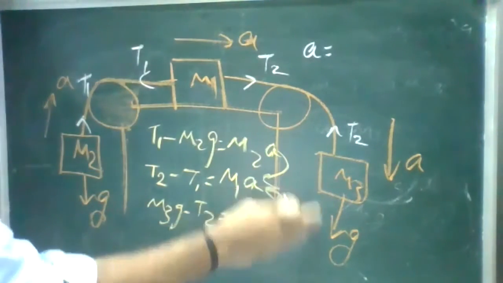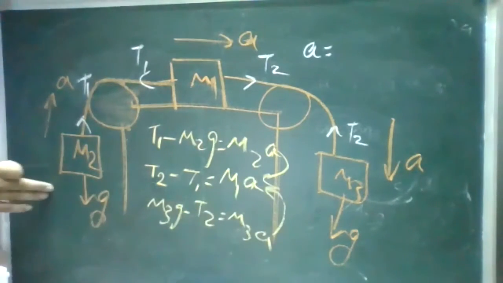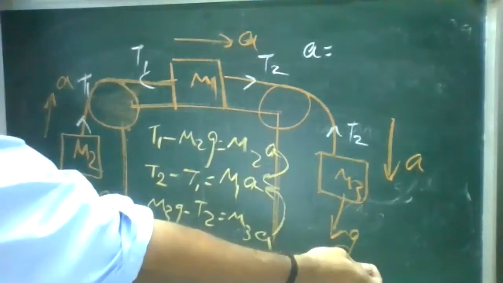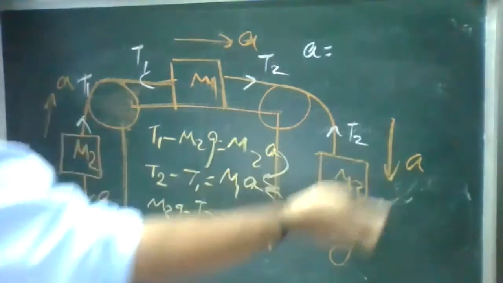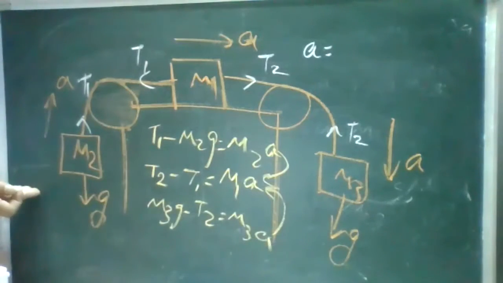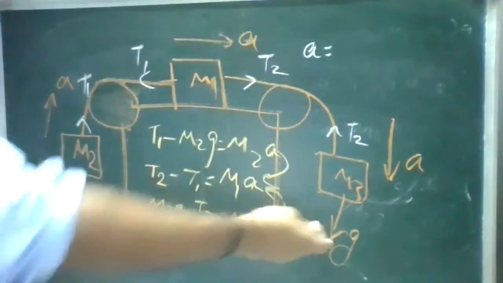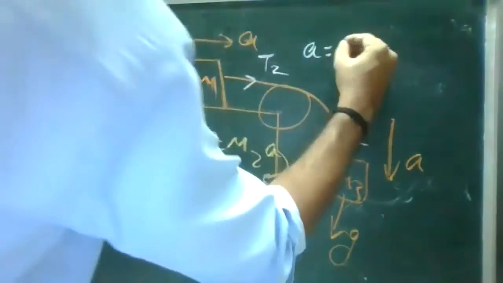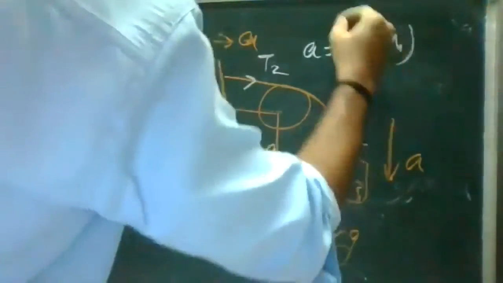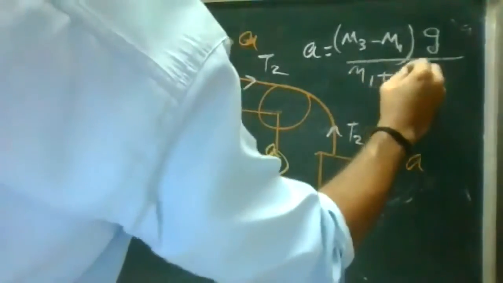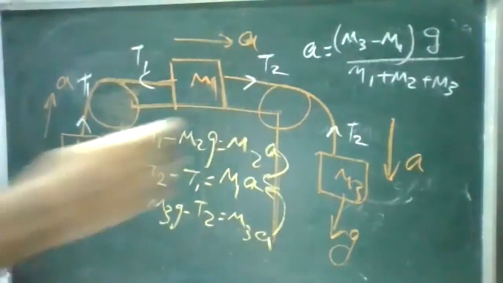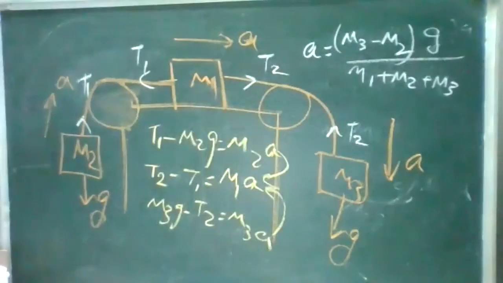If you see that M3 was greater than M2, right? Here it was moving downward, and here it was moving upward. So acceleration and acceleration due to gravity are in the same direction here, and here it will be opposite. And here there is no gravitation, so I'm neglecting this one for acceleration. Only I'll consider these two, because of that it was moving. So the relation is M3 minus M2 into G by M1 plus M2 plus M3. Now clear? M3 minus M2. So this is your acceleration.